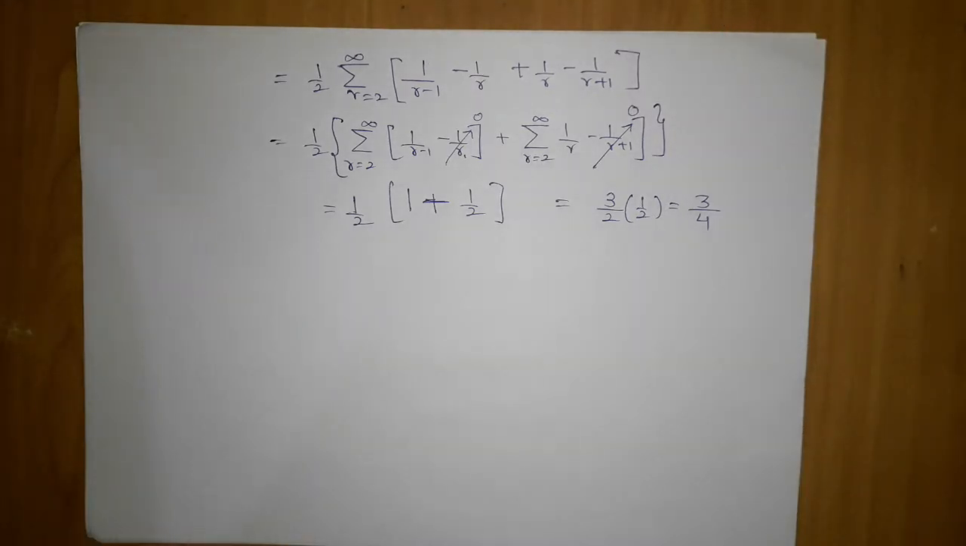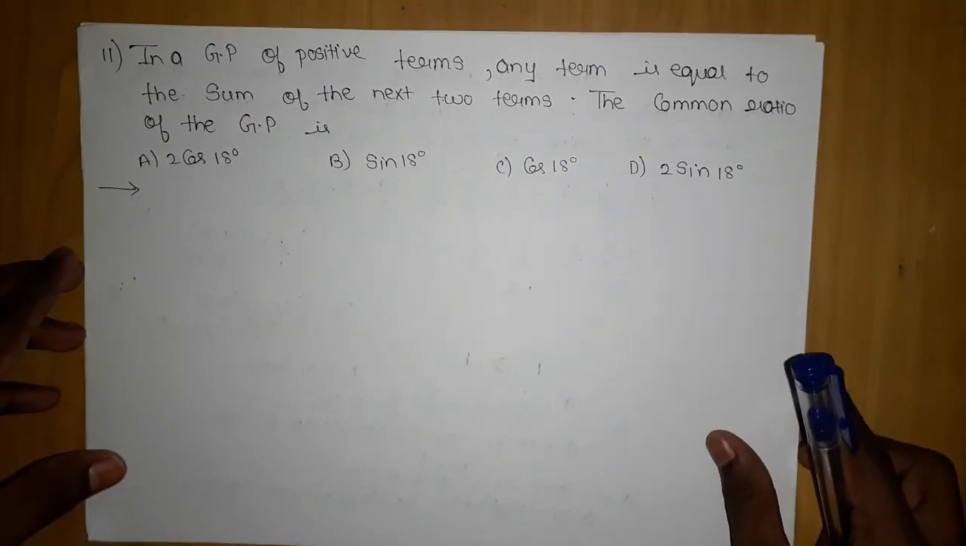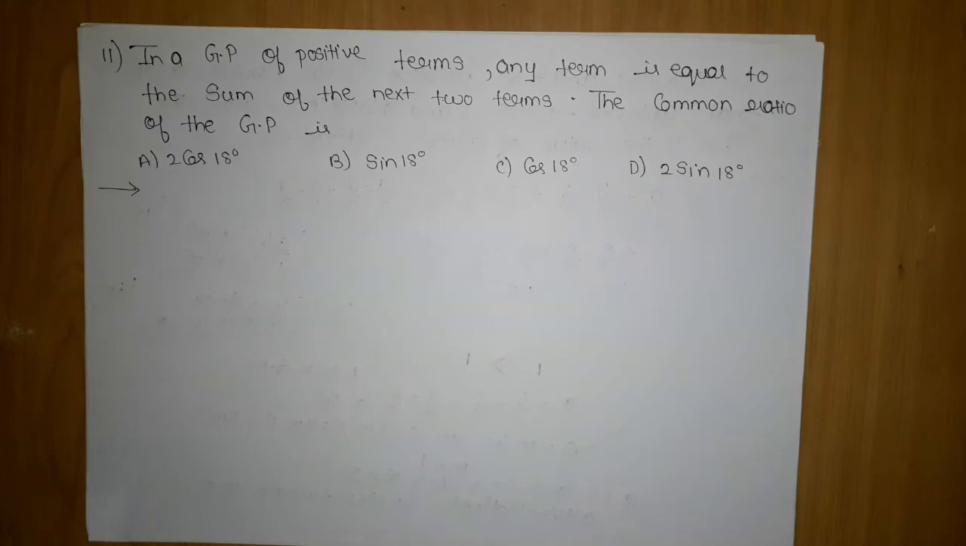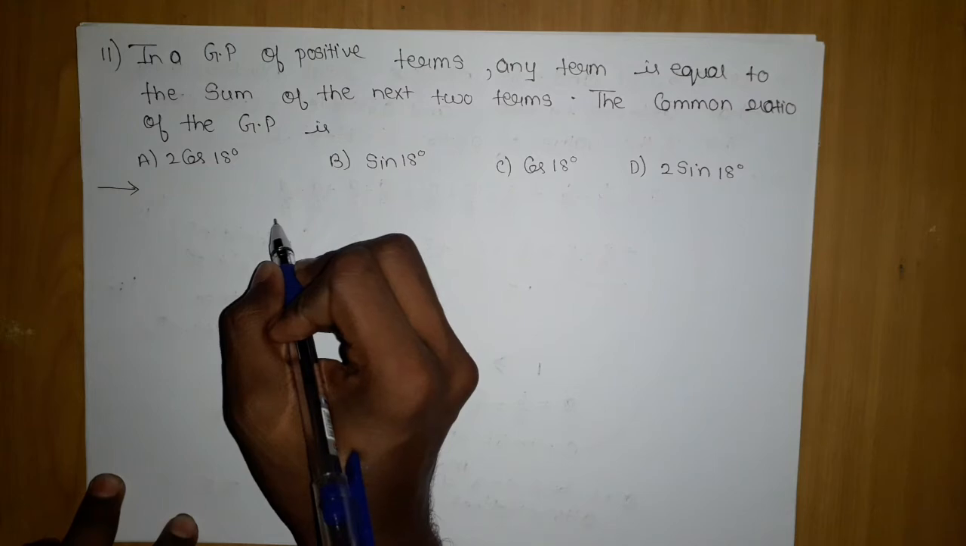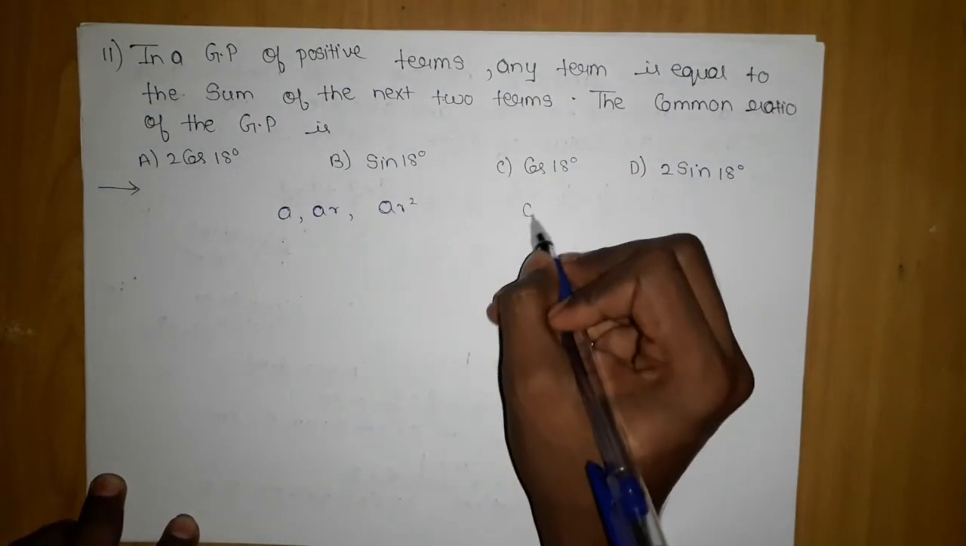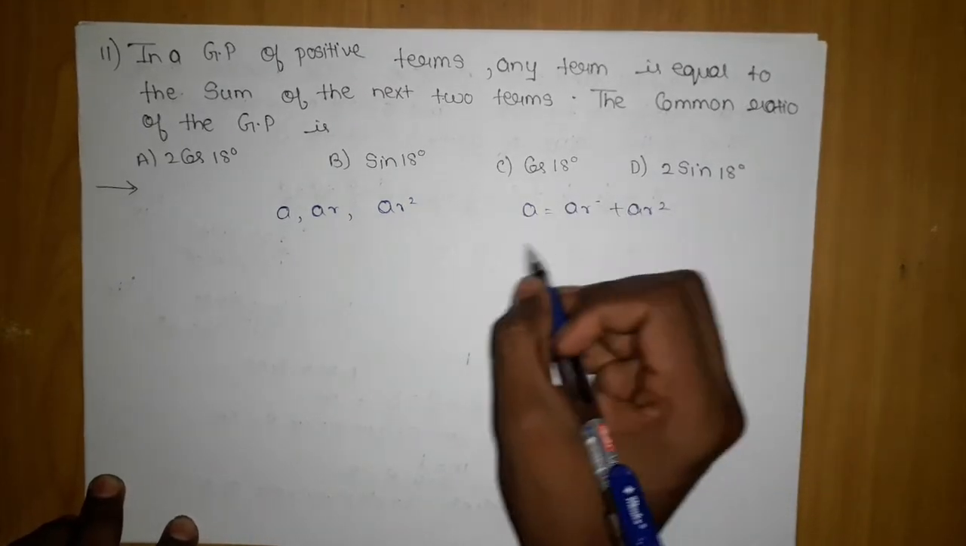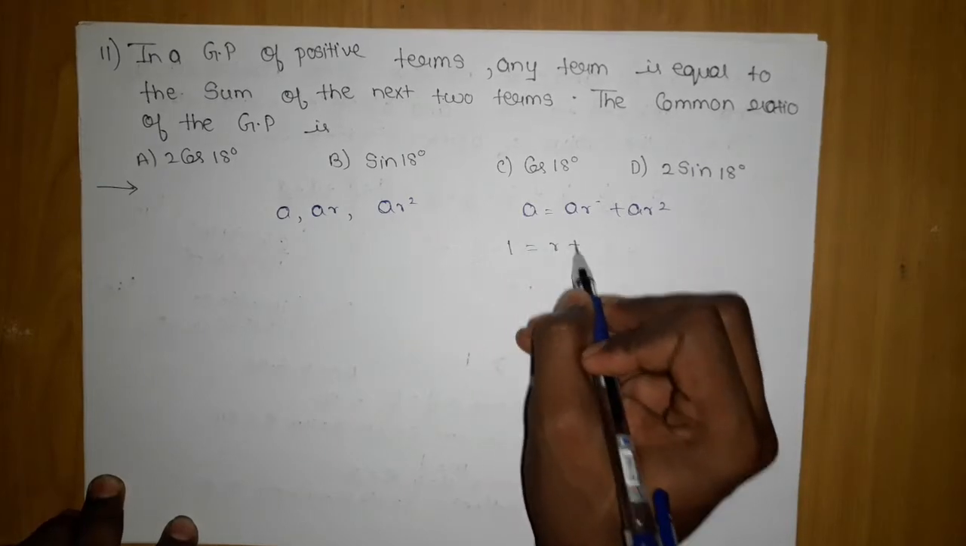Now let's see the next question. In a GP of positive terms, any term is equal to the sum of the next two terms. The common ratio of the GP is what? The options are 2 cos 18 degree, cos 18 degree, sin 18 degree, 2 sin 18 degree. Now if I consider the terms A, AR, AR square, then as per the condition, A should be equal to AR plus AR square. Now let's divide throughout by A.